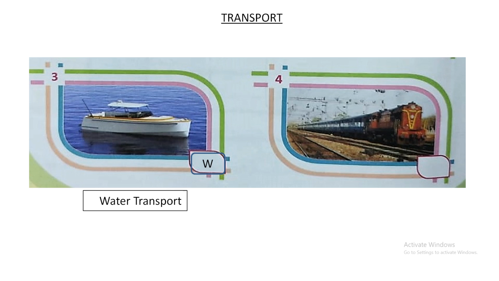Now the fourth picture is a picture of a train. This means of transport takes you from one city to another city. This is the means of land transport. You will write L in the box, and underneath the picture you will write land transport.